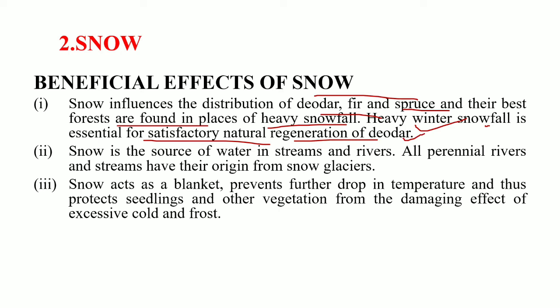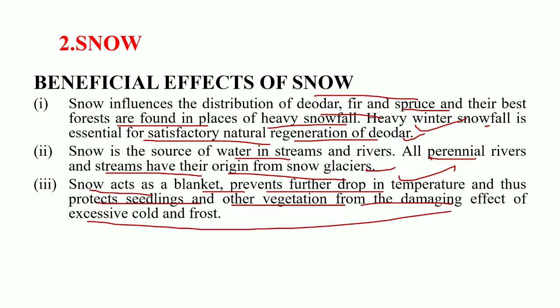Snow is the source of water in the streams and rivers. All the perennial rivers and streams have their origin from the snow glaciers. And snow acts as a blanket, preventing further drop in temperature, and thus protects the seedlings and other vegetation from the damaging effect of excessive cold and frost.